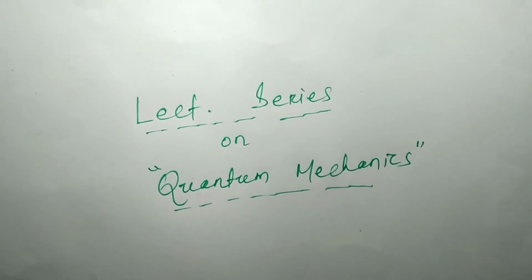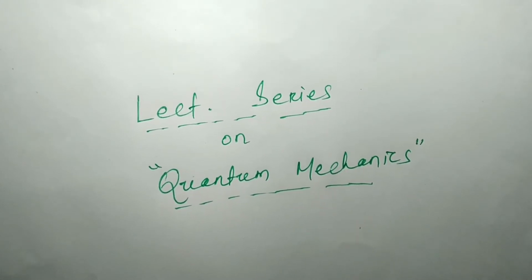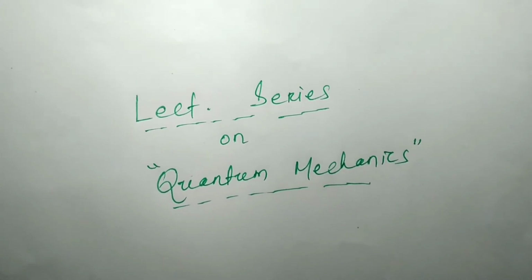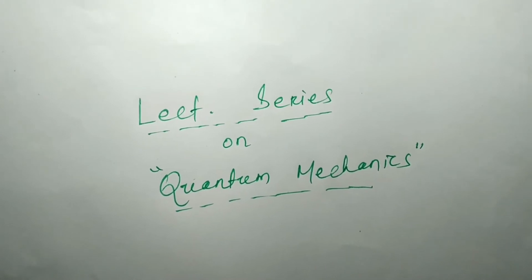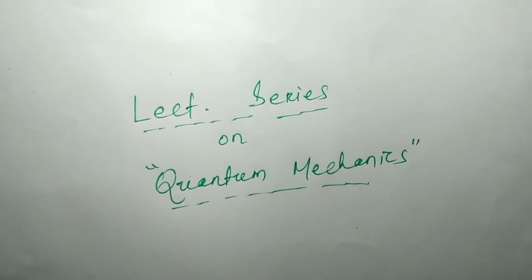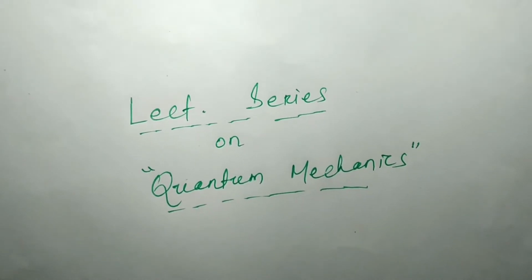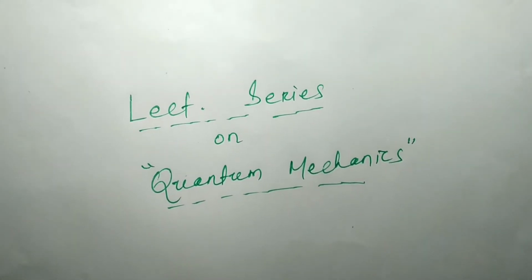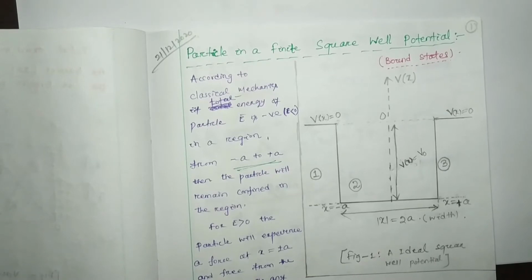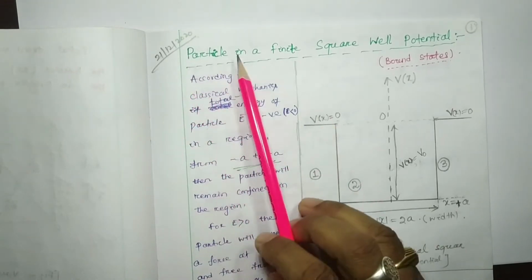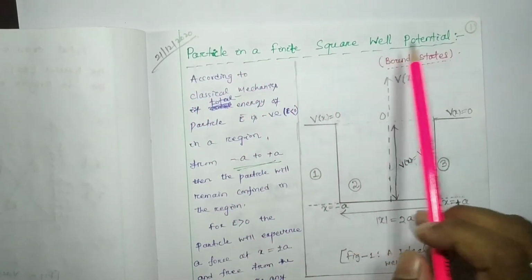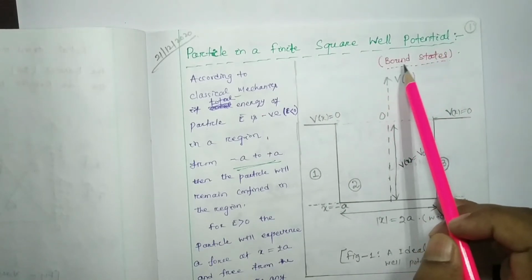In our last class we completed our discussion on the topic of the rectangular potential barrier. We discussed both the case when E is greater than V0 and when E is less than V0. Today we are going to start a new topic: the particle in a finite square well potential, also called the bound states.